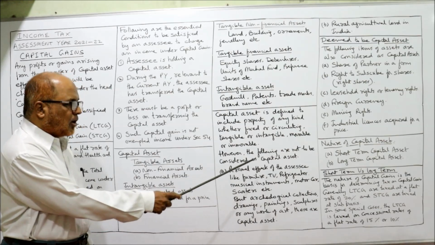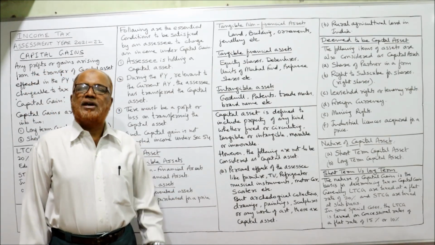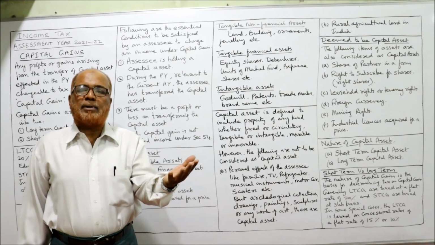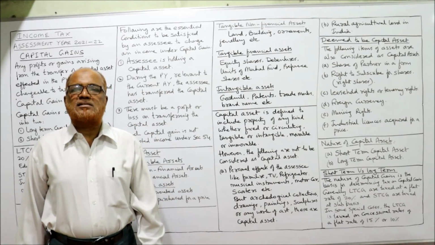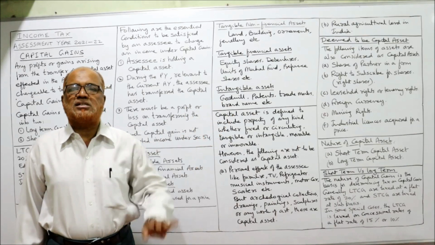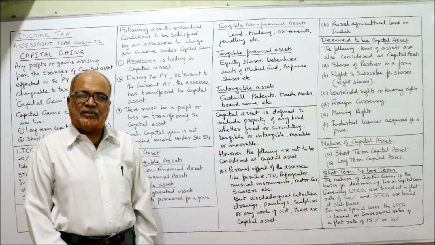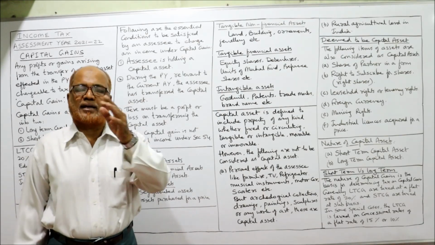However, the following assets are not to be considered as capital assets. The Income Tax Act says that although these appear to be capital assets, they should not be considered capital assets, and any gain arising on transfer of these assets is not taxed.